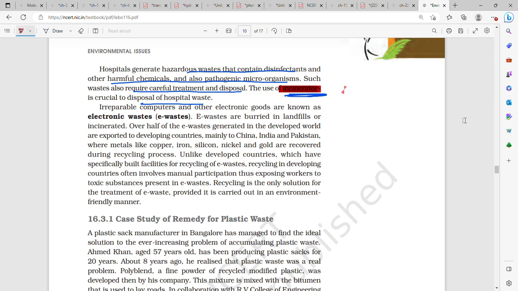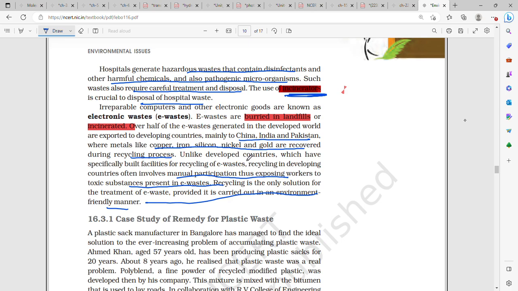And e-waste, electronic waste, is buried in landfills or incinerated. It is also exported to developing countries like China and India, so that copper, iron, silicon, nickel, and gold are recovered during the recycling process. Manual participation exposes workers to toxic substances present in e-waste, which is not an eco-friendly manner. Copper, iron, silicon, nickel, and gold.